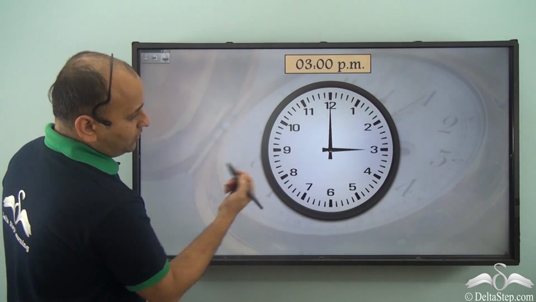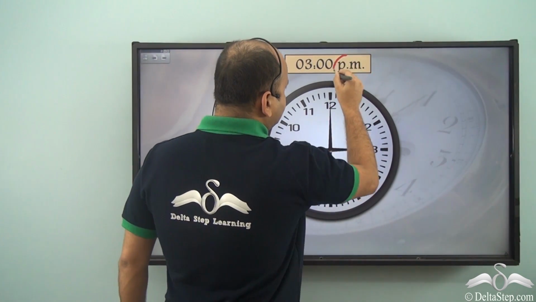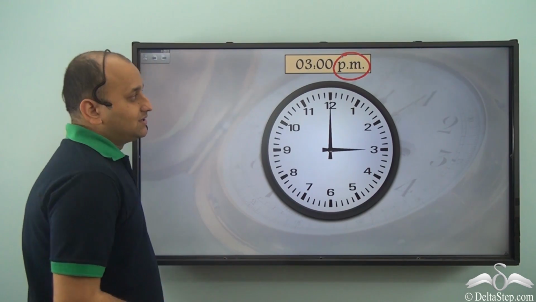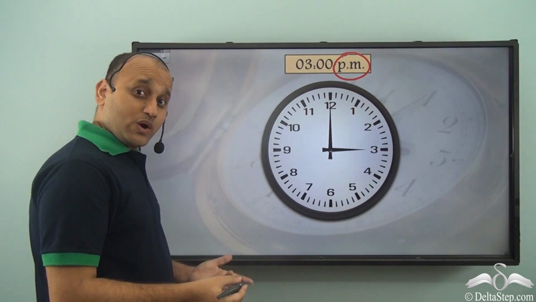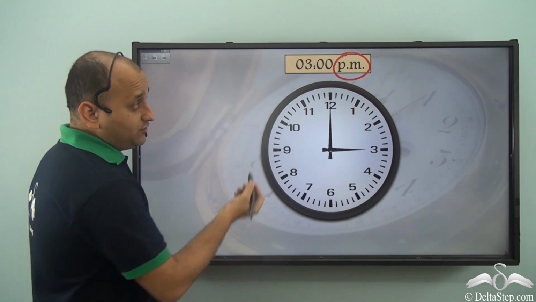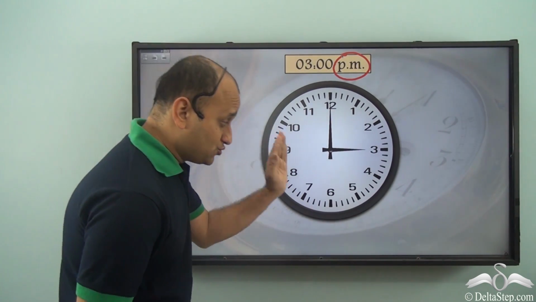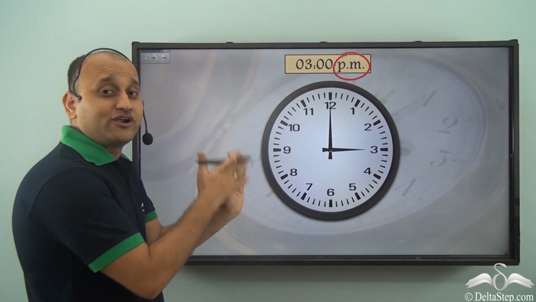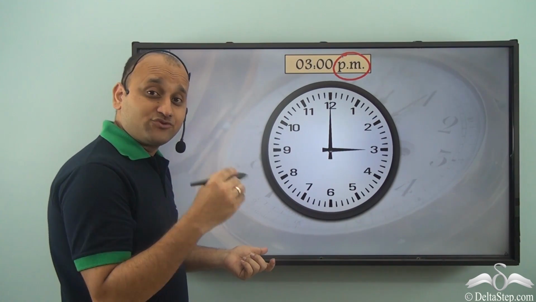Now here the time is 3 p.m. Again you have p.m. here, so you need to convert, because in the case of p.m. the 24-hour clock hasn't reset while the 12-hour clock has reset after 12. And how do you convert? Well, from a 12-hour format to a 24-hour format, you need to add 12 to the hour.